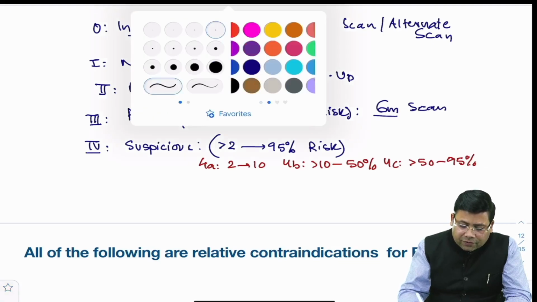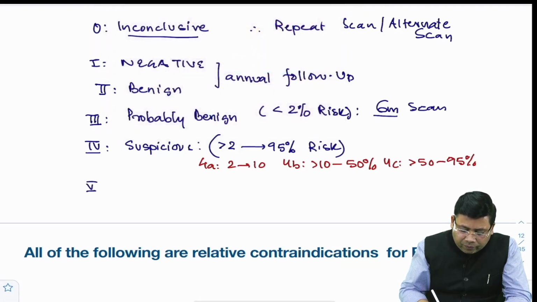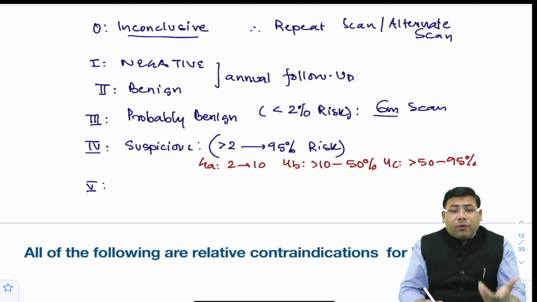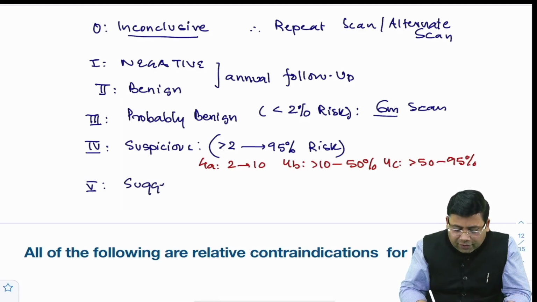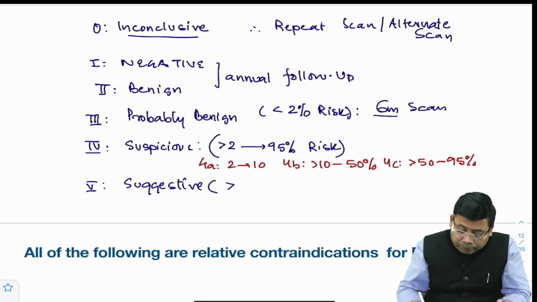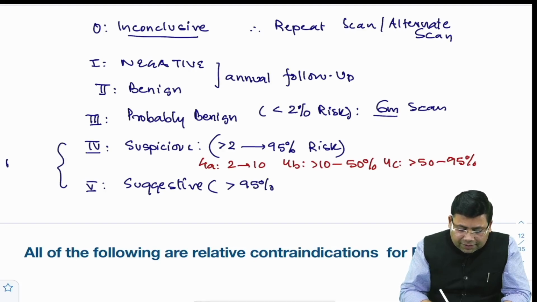Then students, we have something which is known as BIRADS 5. This is suggestive, and when we talk about suggestive, how much suggestion we need? So suggestive means more than 95%. Remember, in both of these cases, you need to go for biopsy, biopsy has to be done.